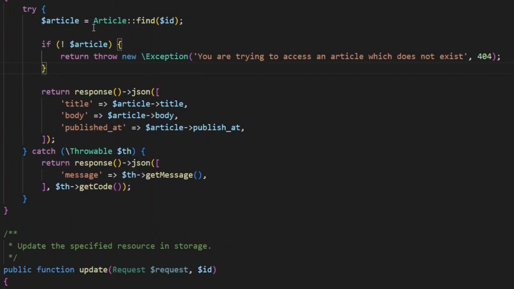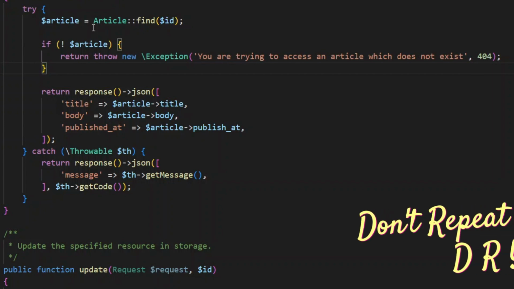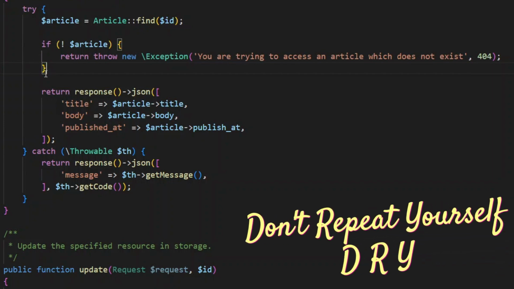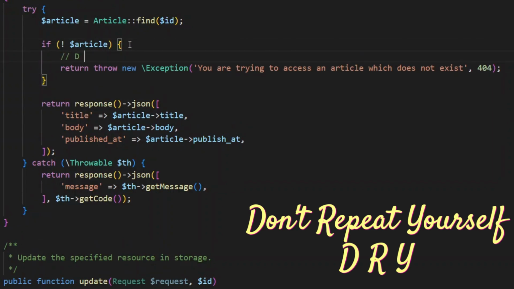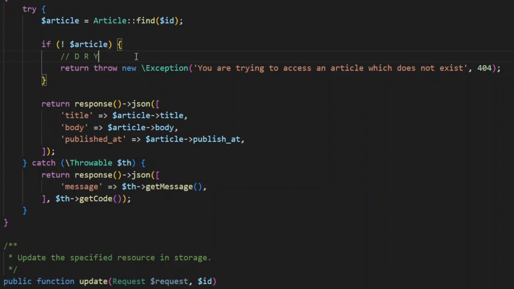Now this is going to work, but immediately you should see a problem. And the problem is I'm reusing the same logic by copying and pasting. I should centralize this code. There's a concept called don't repeat yourself, DRY. To solve this problem, we're going to use custom exceptions.